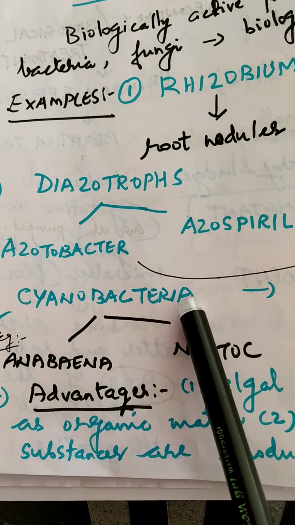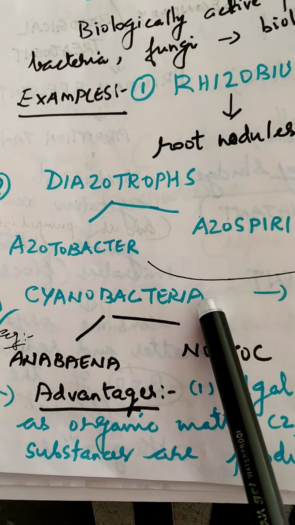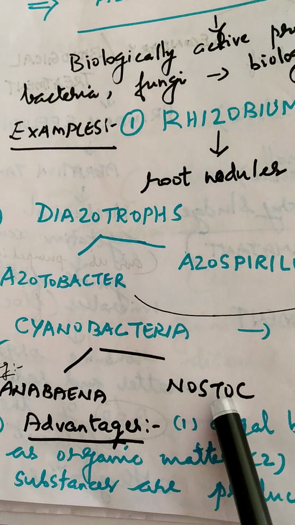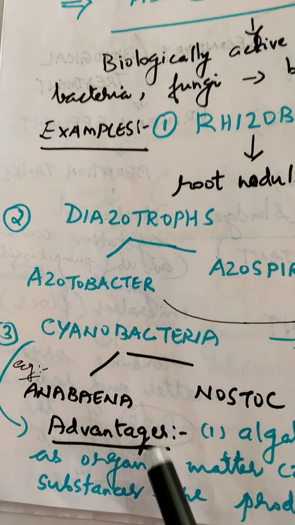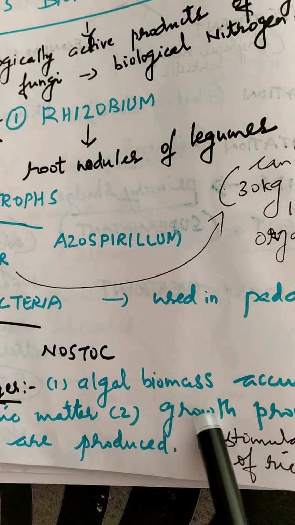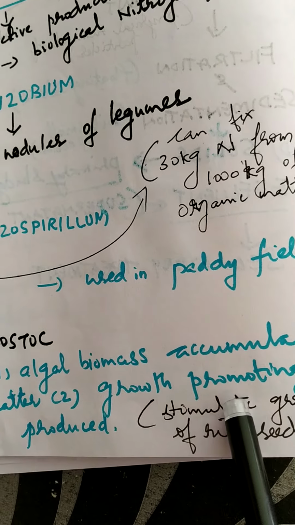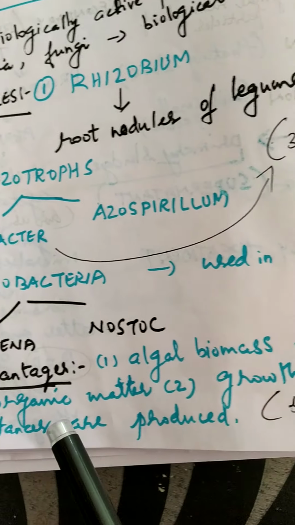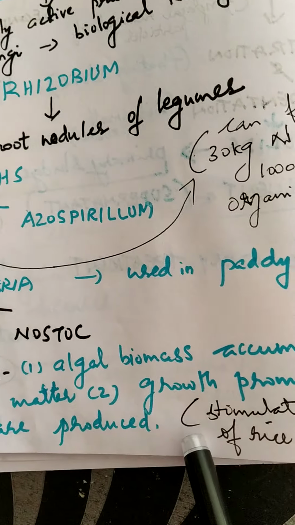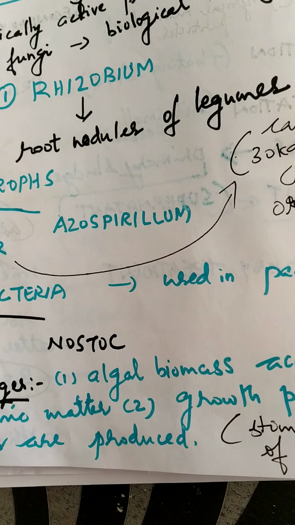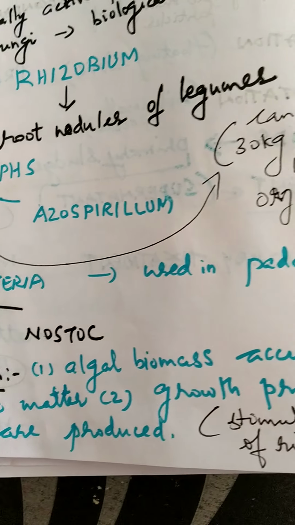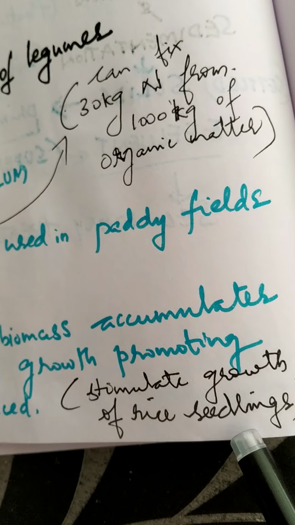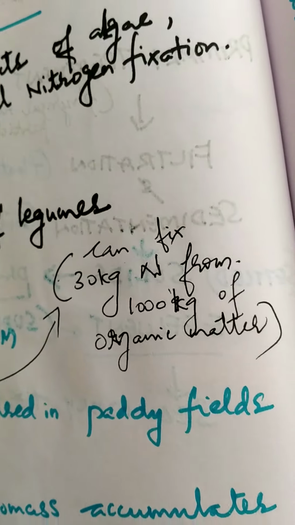Cyanobacteria are also known as blue-green algae, and the examples are Anabaena and Nostoc. So the algal biomass adds to the organic matter present in the soil. Next, they also help in producing certain growth promoting substances, especially the substances that increase the growth of the rice plants. So they stimulate the growth of rice seedlings.